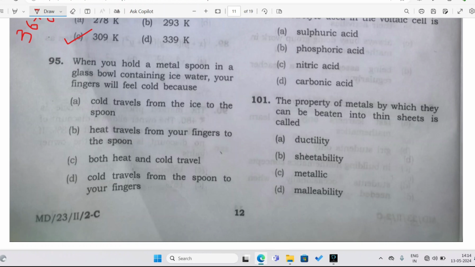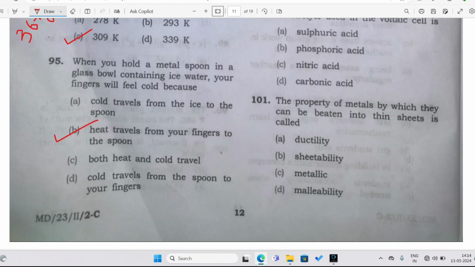Our hands are warm, so the heat starts traveling from our fingers to the spoon and eventually to the ice. That is the reason why, when we hold a spoon in a glass bowl containing ice water, our fingers feel cold.